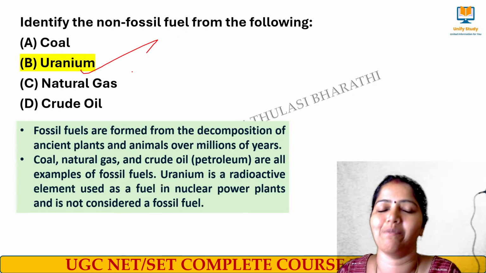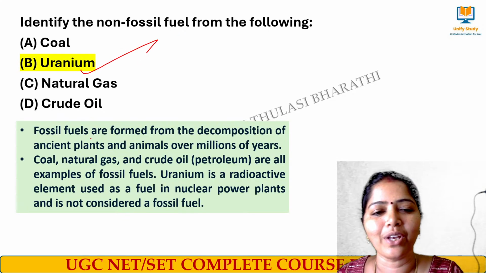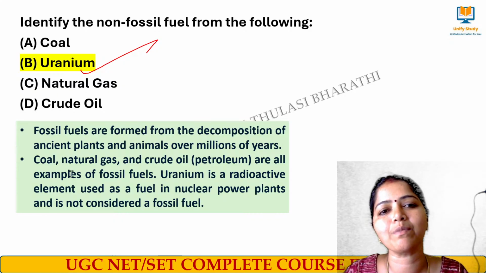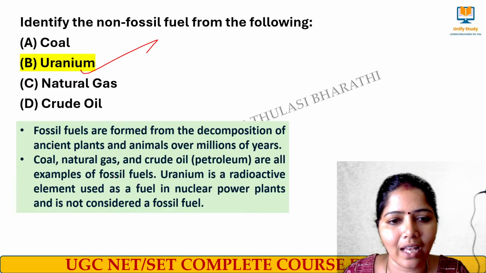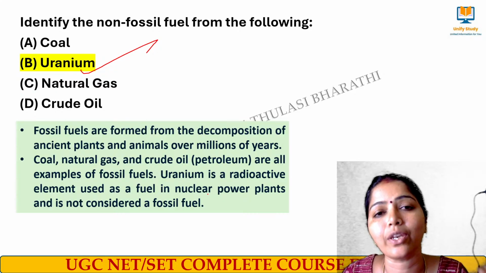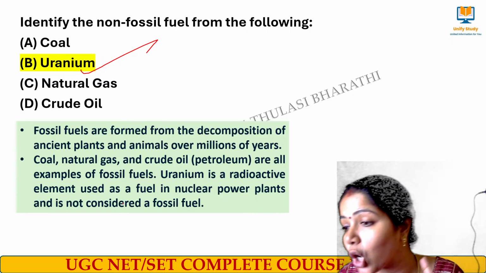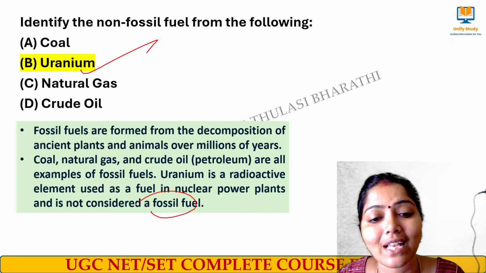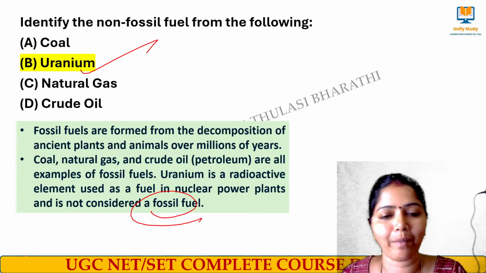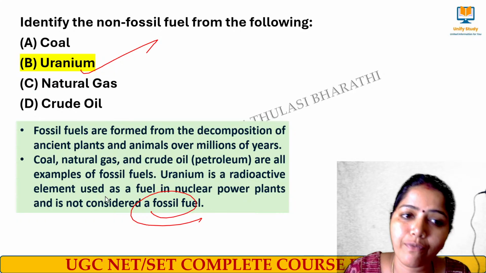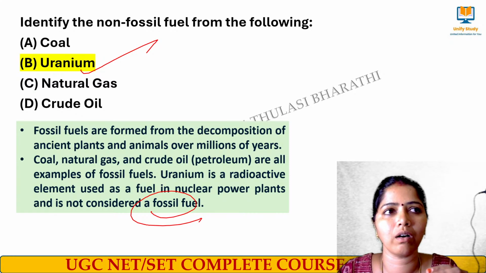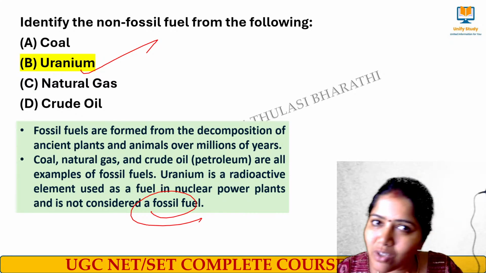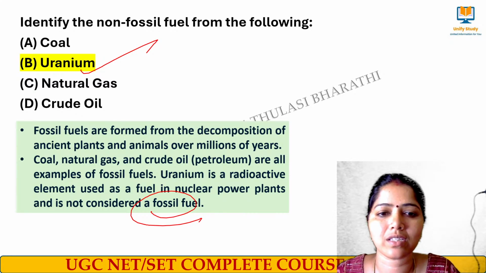That is uranium. What is uranium? Uranium is a radioactive material, and it is used as a fuel in the nuclear power plant, and it is not considered a fossil fuel. Okay, ma'am, then what is a fossil fuel? A fossil fuel is a source that remains over a period of time, a finite source.